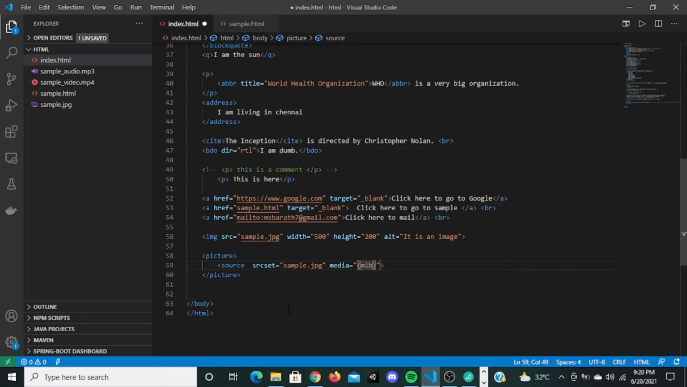You can say min-width, and you can give any pixels that you want. You can say min-width is 650 pixels. So it's going to display when the minimum width is 650 pixels and higher. When I copy this and paste it here, and say 400 pixels, this image will be displayed when it's 400 pixels and higher.